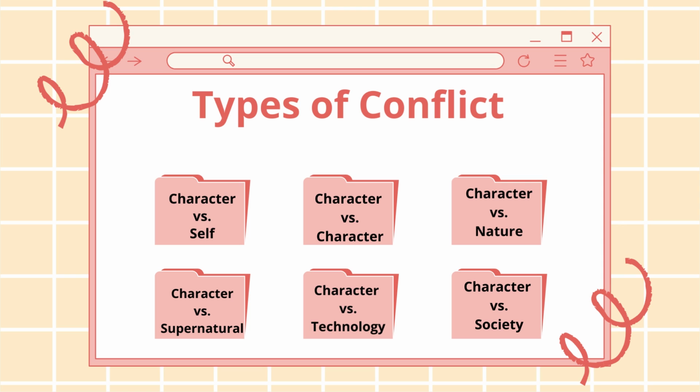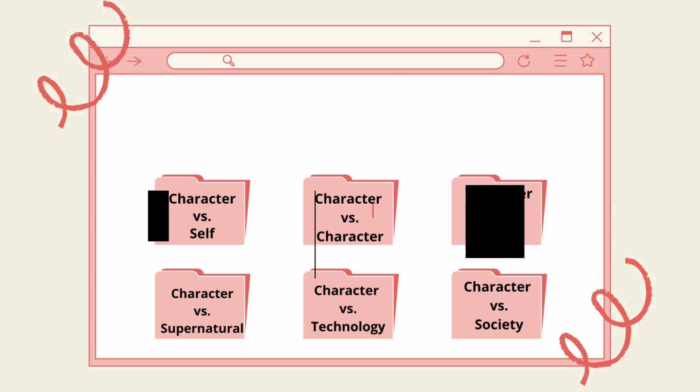A character versus society conflict is an external conflict which happens when the protagonist is forced against society. And that's all the 6 types of conflict.